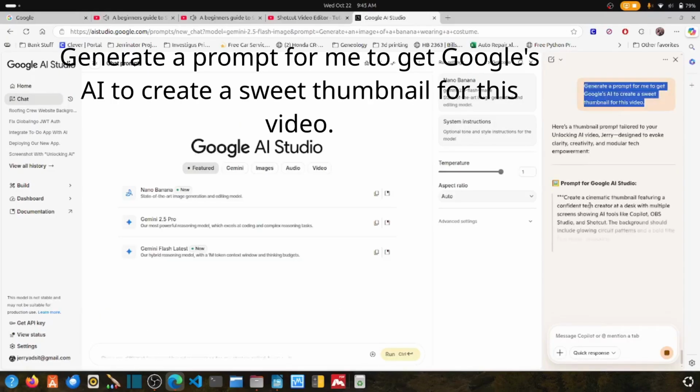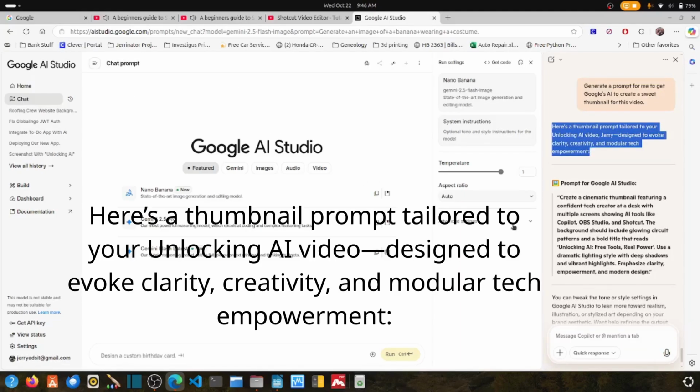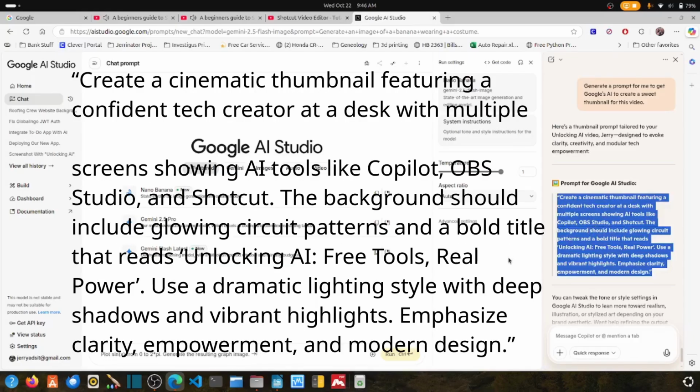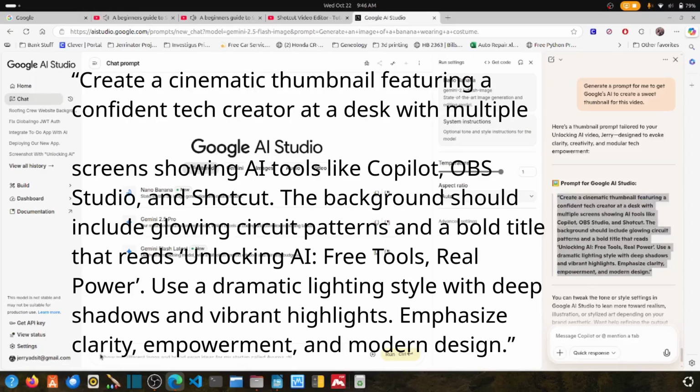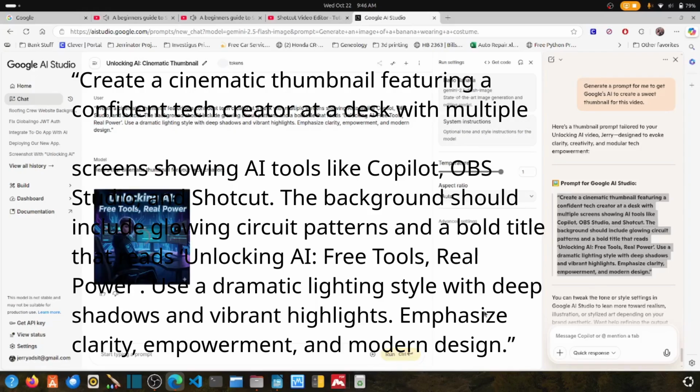Generate a prompt for me to get Google's AI to create a sweet thumbnail for this video. Here's a thumbnail prompt tailored to your Unlocking AI video, designed to evoke clarity, creativity, and modular tech empowerment. Create a cinematic thumbnail featuring a confident tech creator at a desk with multiple screens, showing AI tools like Copilot, OBS Studio, and Shotcut. The background should include glowing circuit patterns and a bold title that reads Unlocking AI, Free Tools, Real Power. Use a dramatic lighting style with deep shadows and vibrant highlights. Emphasize clarity, empowerment, and modern design.